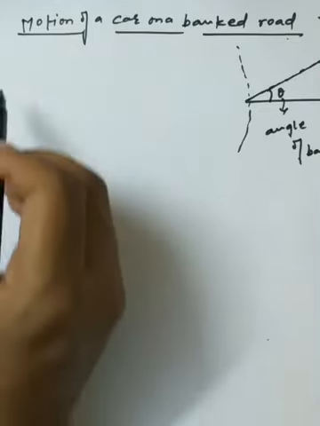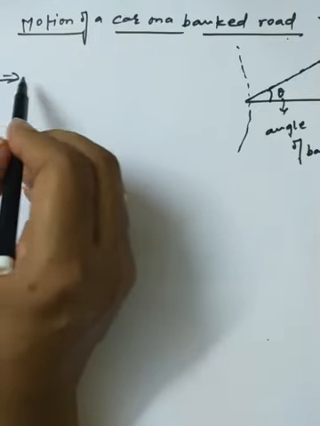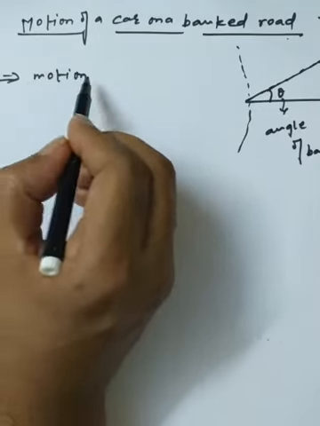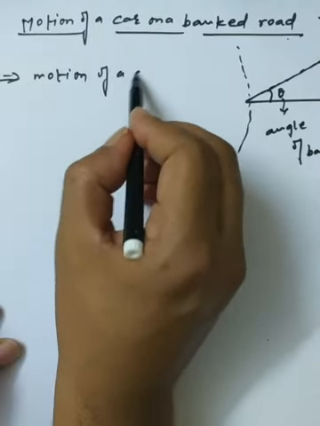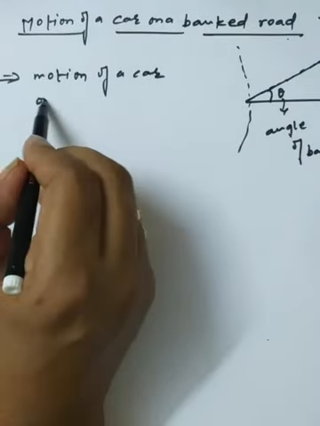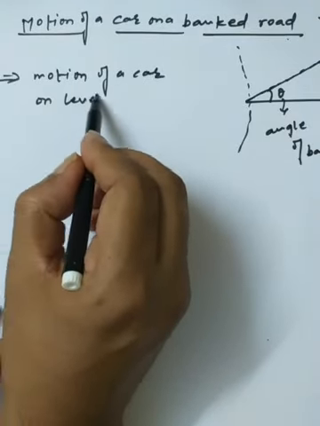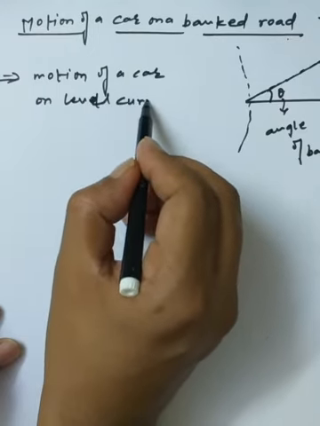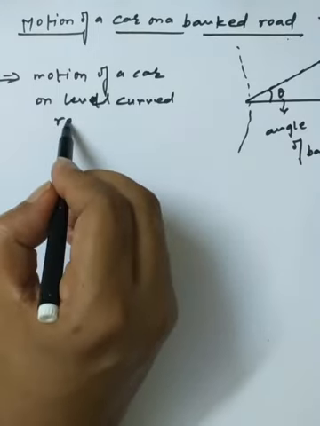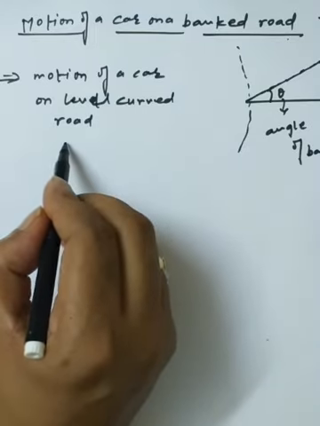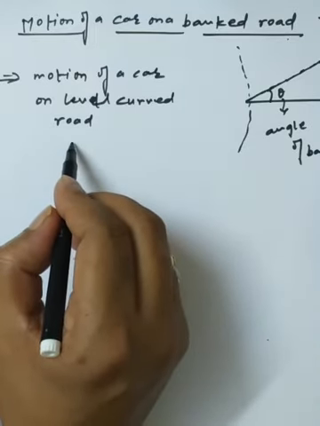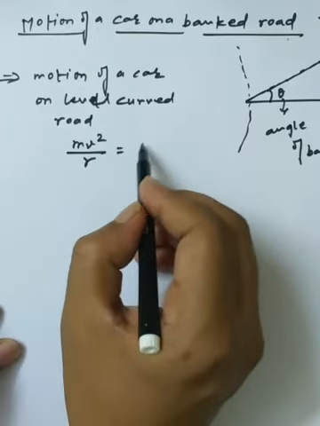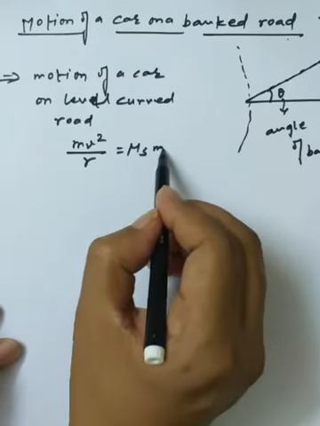As we have done the motion of a car on a level curved road, we discussed the basic formula, mv square upon r equals mu s mg.